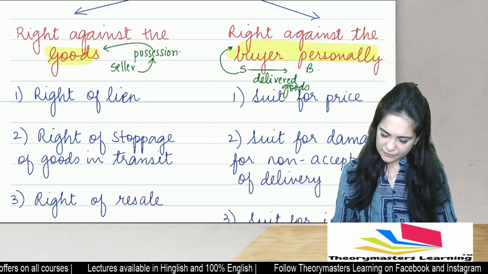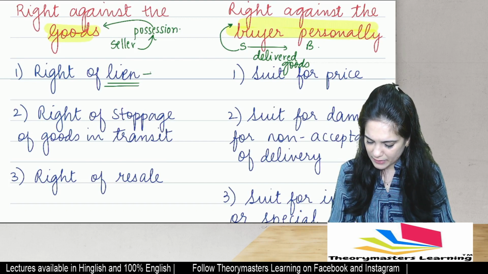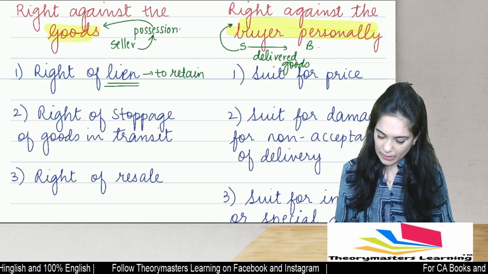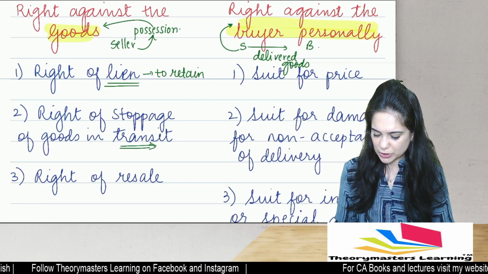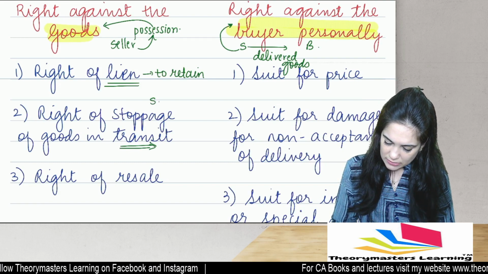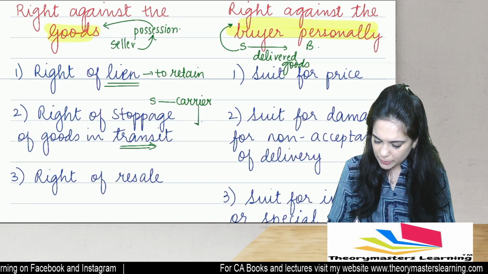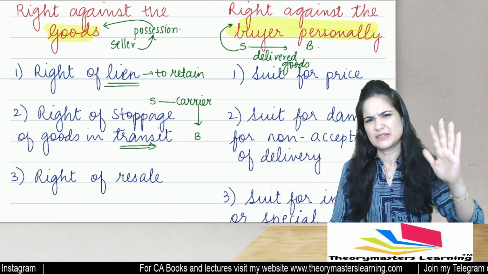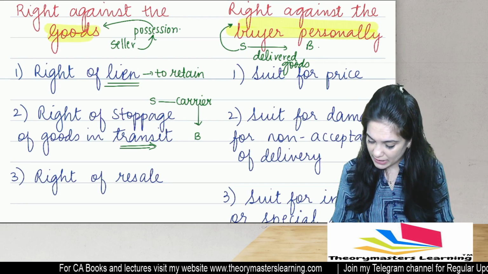In case of goods, he can exercise the right of lien. Now, what is lien? Lien means to retain. He can continue to retain the goods. He can exercise the right of stoppage. Now, what is right of stoppage? Seller delivered goods to a carrier. Carrier means transporter, to be transported to the buyer. Goods are in transit. They have not reached the buyer, and the seller comes to know that the buyer has become insolvent.